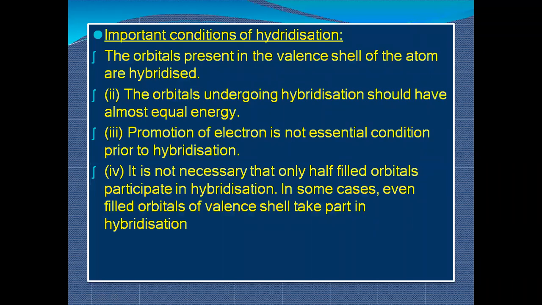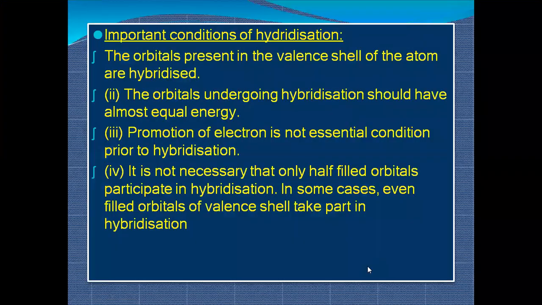Important conditions of hybridization. The orbitals present in the valency shell of an atom are hybridized. So all those orbitals which are present in the valency shell, meaning the outermost shell.